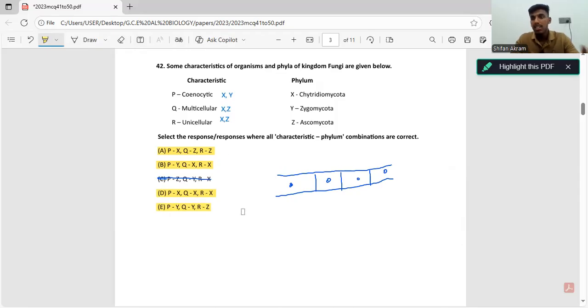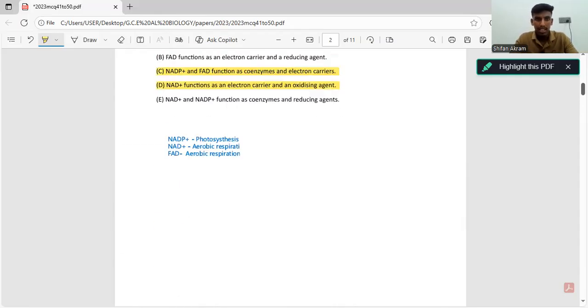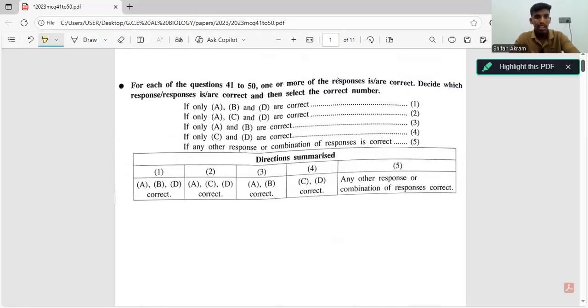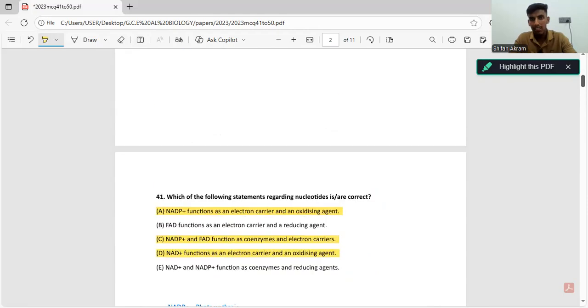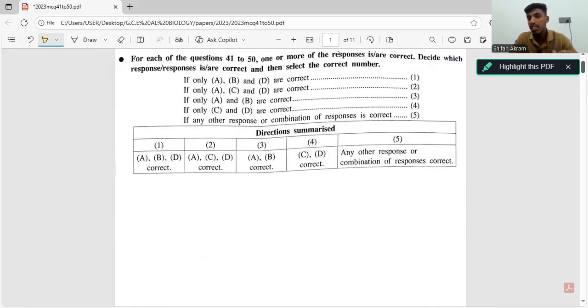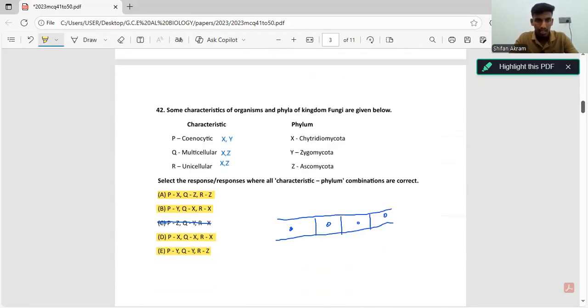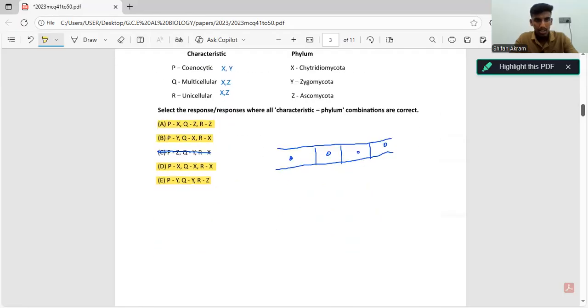So four answers of this are correct. But the correct answers are A, B, D. Some students marked A, B, D, the first answer, and A, B, D, E, which means four answers are correct, which means it is the fifth one, any other response. Now let's go through question 43.